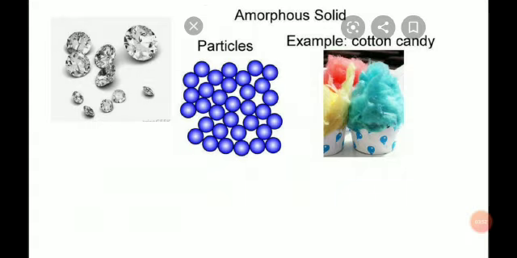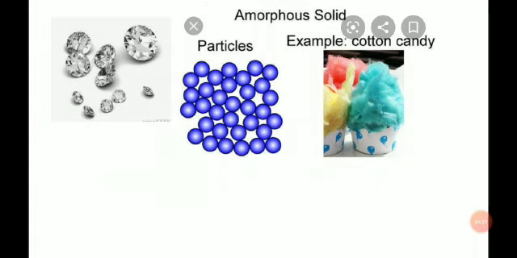As you see, the shape of the diamond is different, but chemically they are crystalline solids, and the arrangement of the atoms in three-dimensional space is fixed.